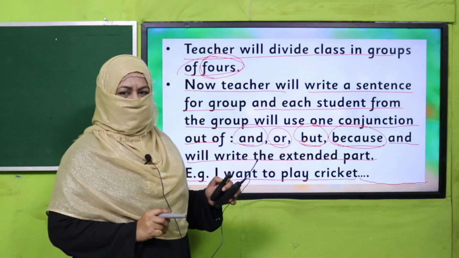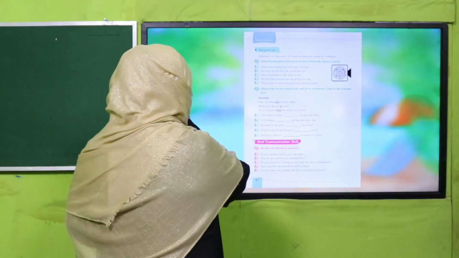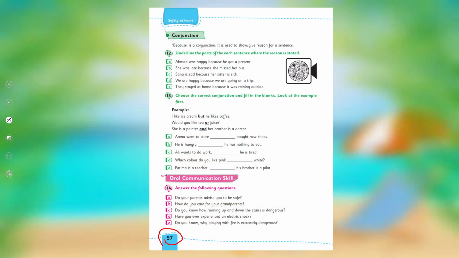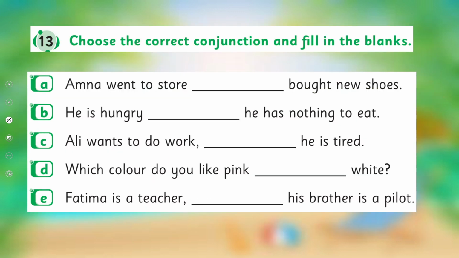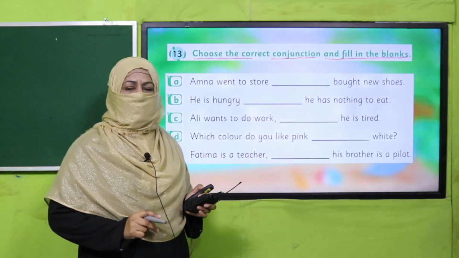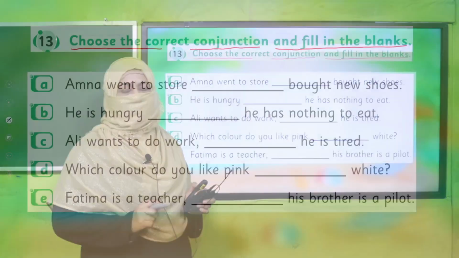Yes, my dear students, are you done with it? Okay, so let's practice it from your book. All of you, open your book on page number 57. It's question number 12 and 13. In question number 12, you will underline the part of each sentence where the reason is stated, right? You see, because has been used, so there must be a reason. You have to underline the reason. And in question 13, choose the correct conjunction to fill in the blank. So pause the video, complete questions 12 and 13 in your book, and then come back.